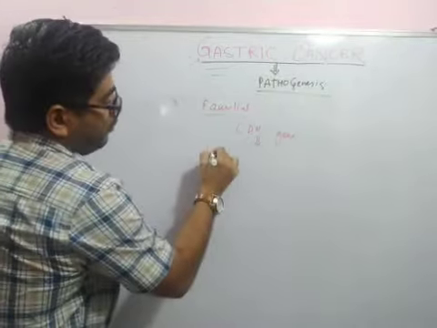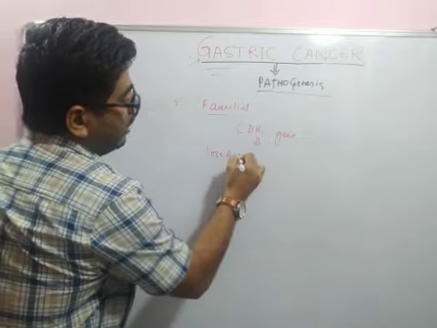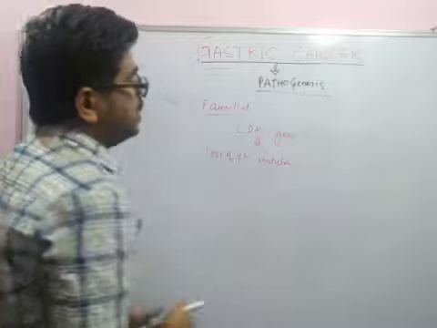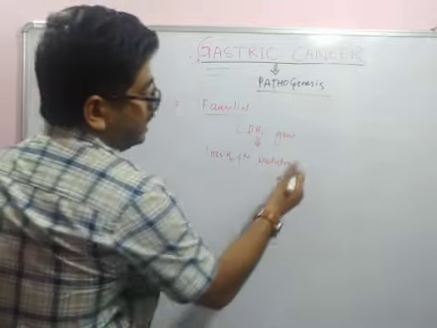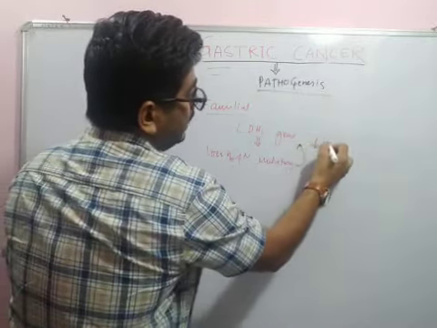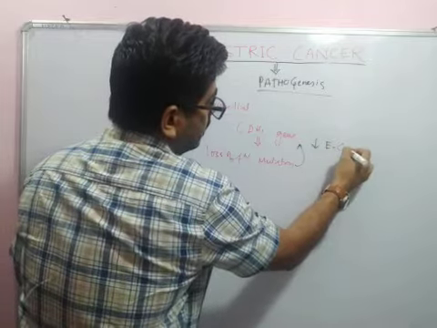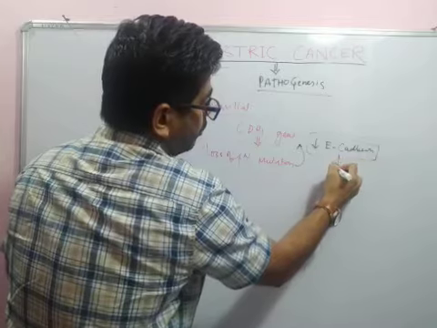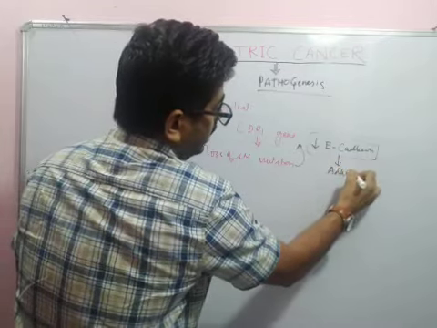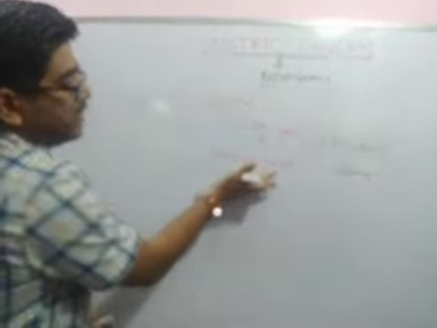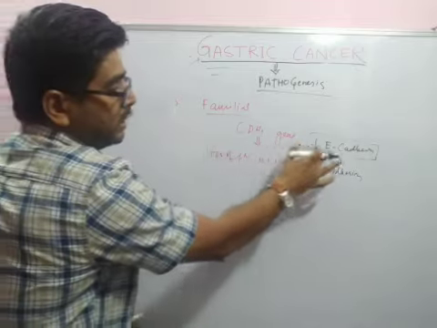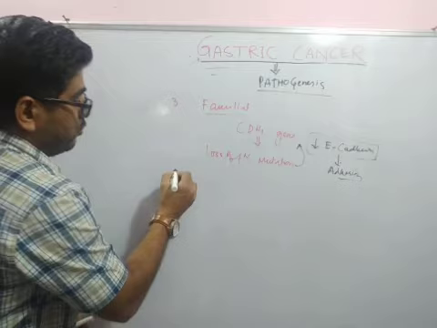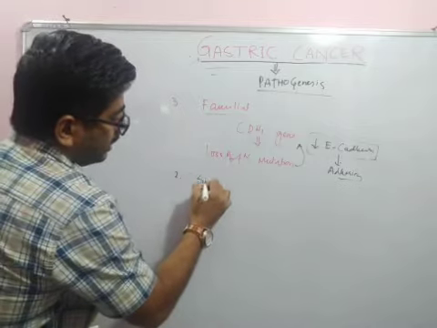There is a loss of function mutation of this gene, which leads to a decreased amount of E-cadherin, and it is an adhesion molecule, an adhesion protein. So a loss of function mutation in the CDH1 gene leads to decreased E-cadherin, an adhesion protein.